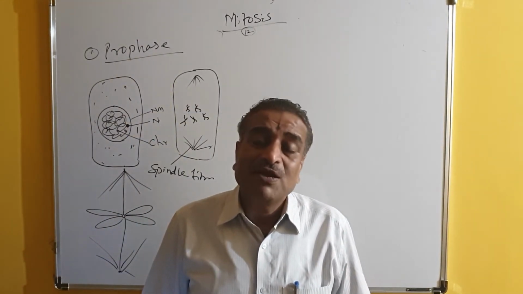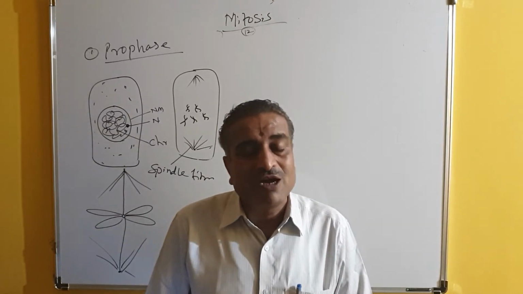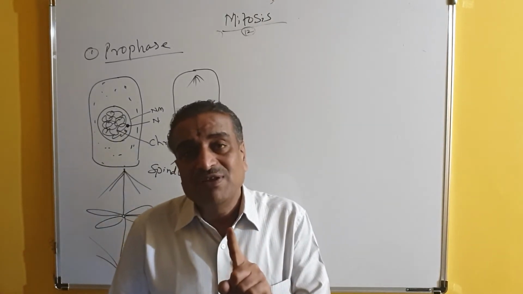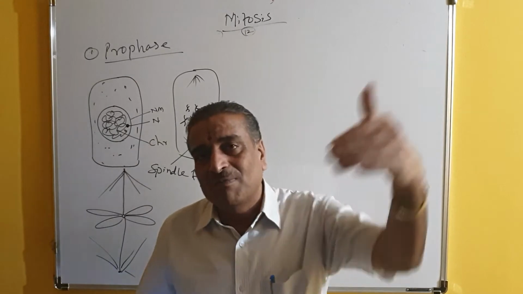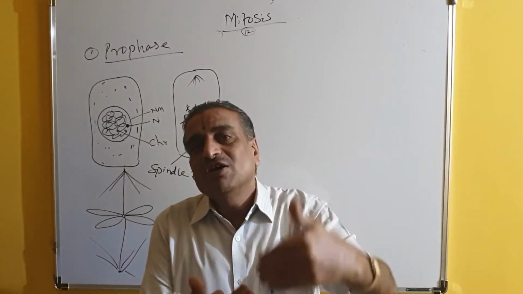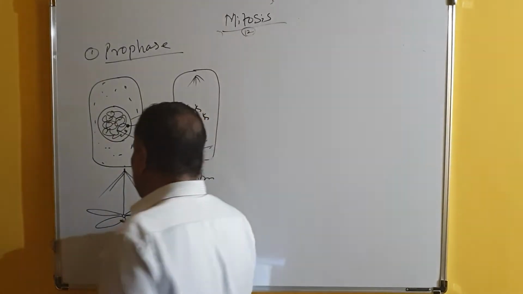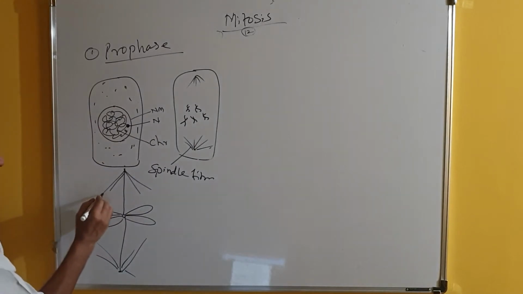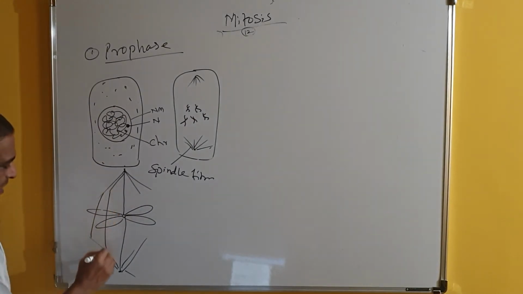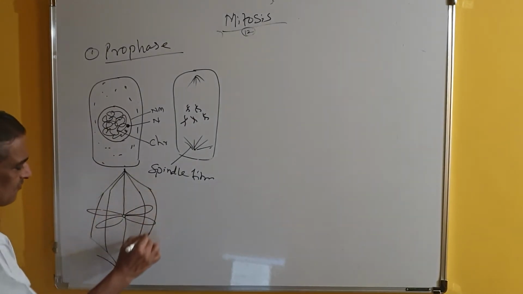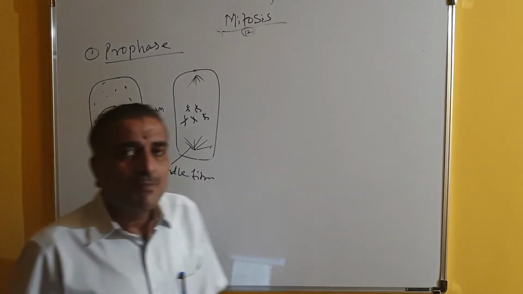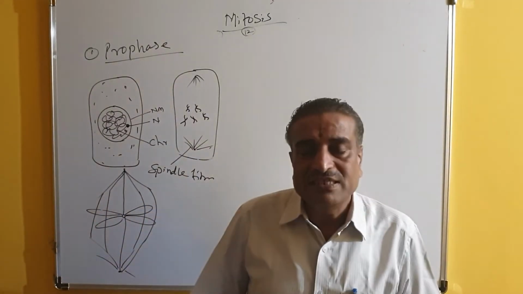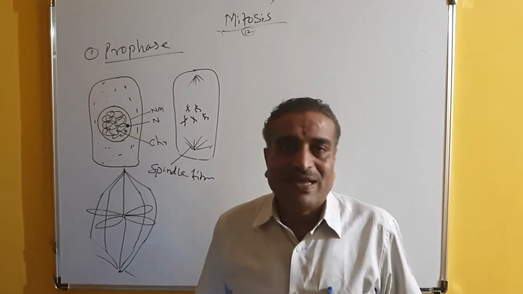But some of these spindle fibers will not get a chromosome, because each centromere will receive only one spindle fiber from opposite poles. So some spindle fibers will not get a chromosome, and they become attached here, and these are called polar fibers. So this is the end of prophase.